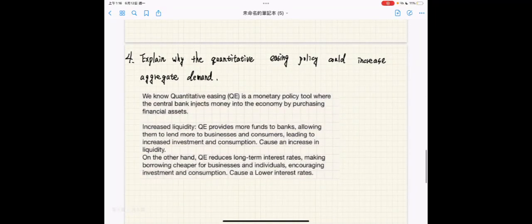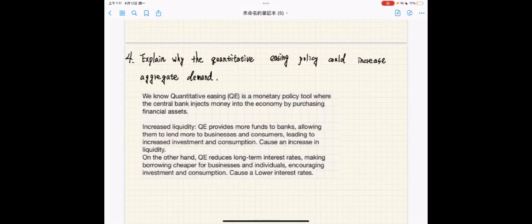Problem 4. Explain why the quantitative easing policy could increase aggregate demand. We know quantitative easing is a monetary policy tool where the central bank injects money into the economy by purchasing financial assets.